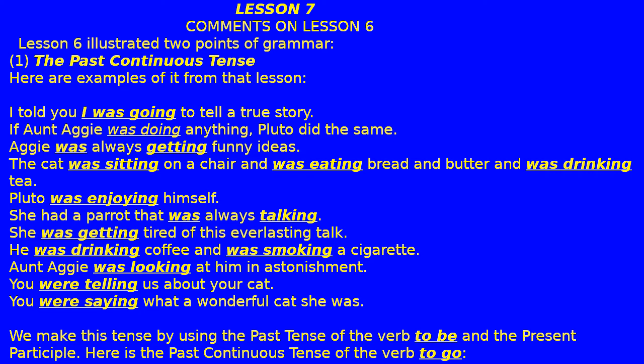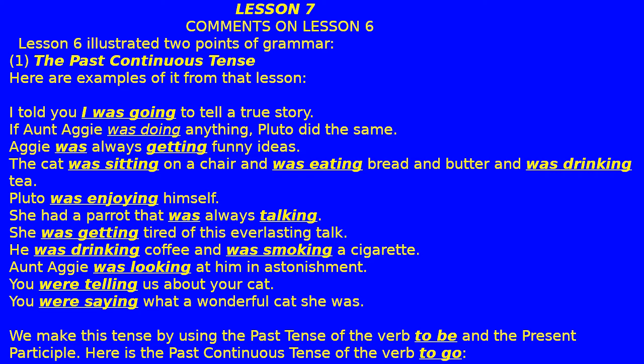If Aunt Aggie was doing anything, Pluto did the same. Aggie was always getting funny ideas. The cat was sitting on a chair and was eating bread and butter and was drinking tea. Pluto was enjoying himself. She had a parrot that was always talking. She was getting tired of this everlasting talk. He was drinking coffee and was smoking a cigarette.